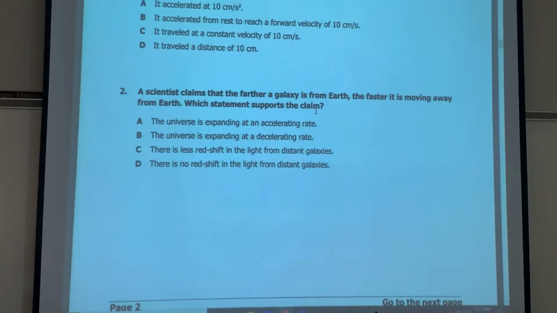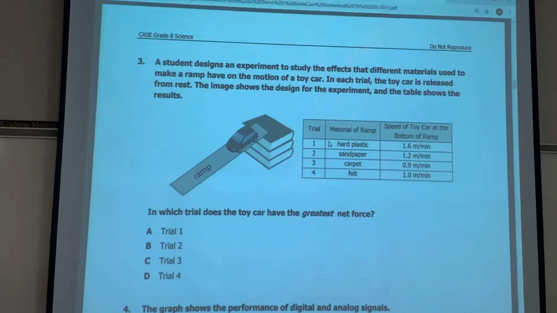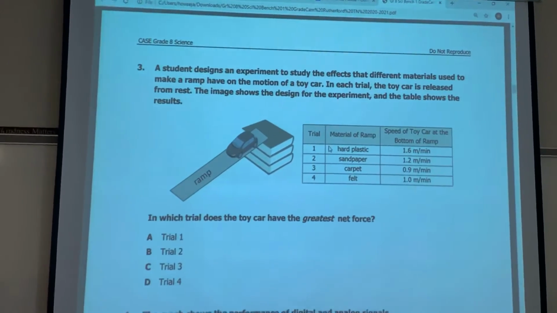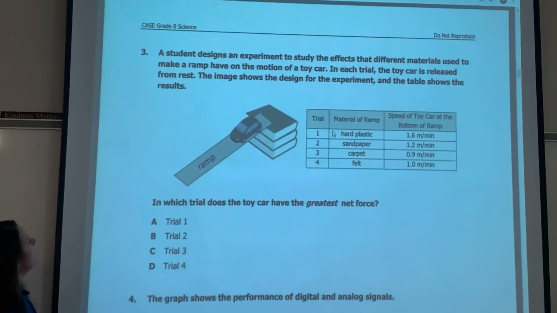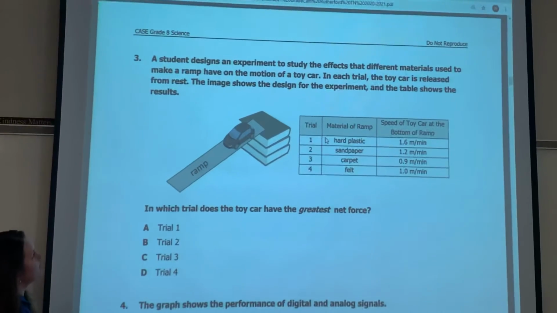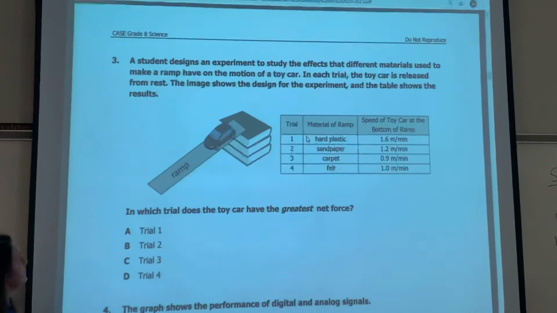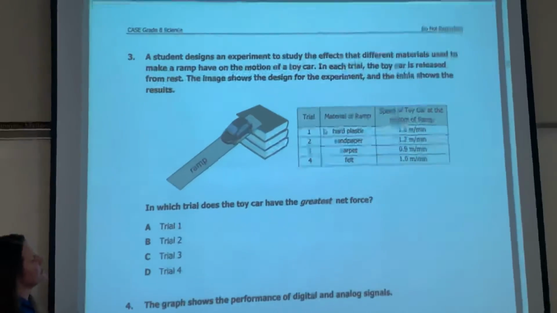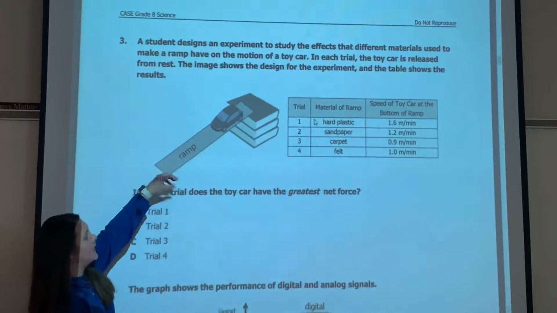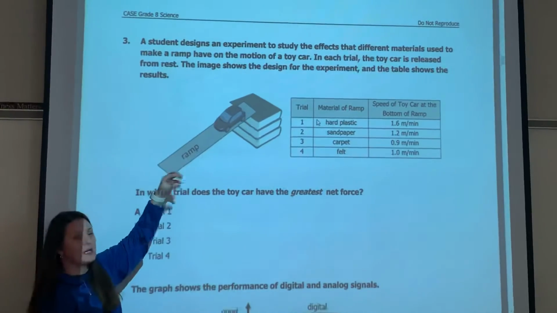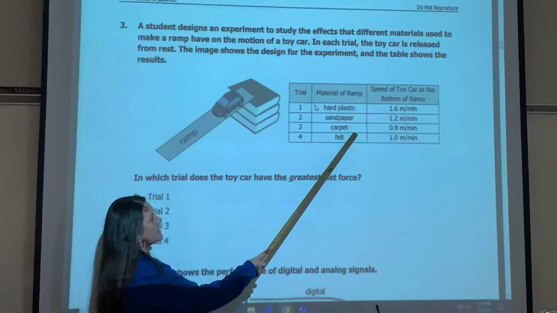Number 3. In this one here, it says a student designs an experiment to study the effects of different materials used to make a ramp have the motion of a toy car. In each trial, the toy car is released from rest. The image shows the design for the experiment, and the table shows the results. Okay, so we have our books, we have our ramp, and we have our car, and we're letting it go down this different type of ramp. We have a hard plastic, sandpaper, carpet, and then felt.